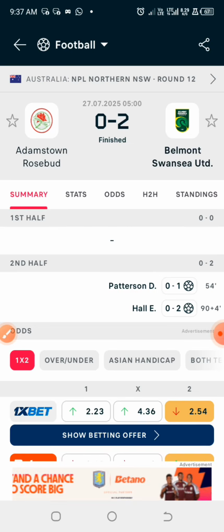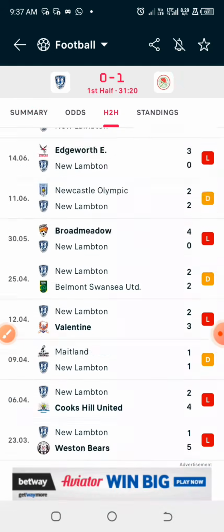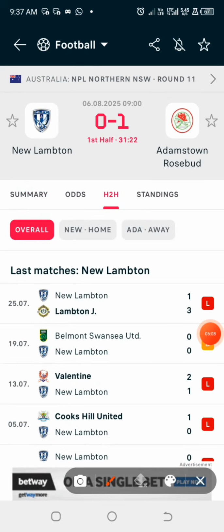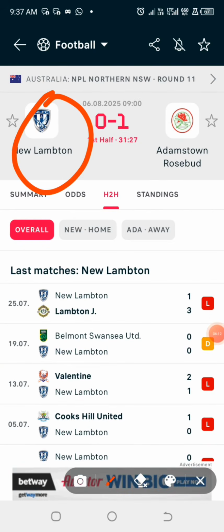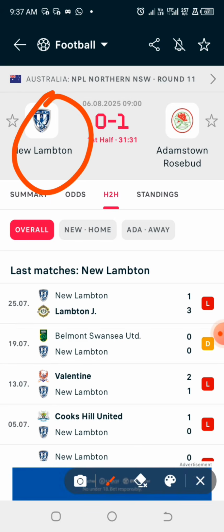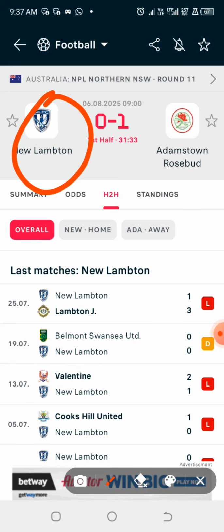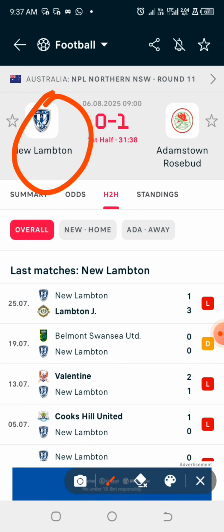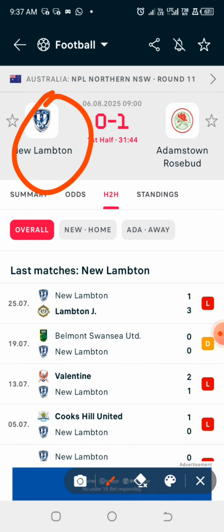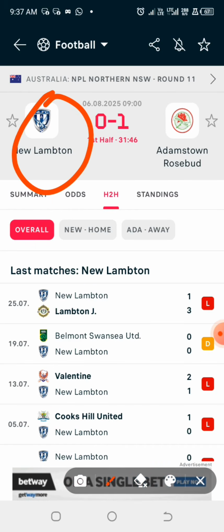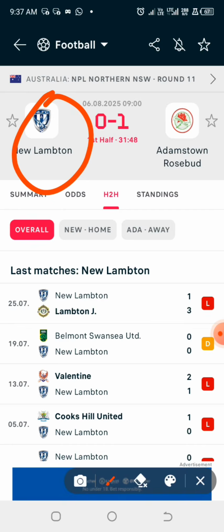Now the next thing that you need to do, don't forget, for the home team, it seems like this particular home team always has a problem scoring, but they know how to concede very well. In the last 2 games, the first one that we checked, they scored 1 goal in the first half and 0 goals in the second half. And in the other, they didn't score any goals in the first half, no goals in the second half. But for the away team, last game they scored 2 goals in the first half, 2 goals in the second half. The last 2 games before that, no goals first half, no goals second half. Now this is the next step.